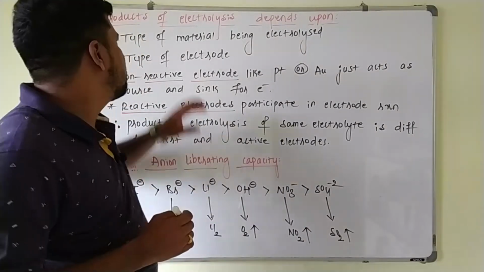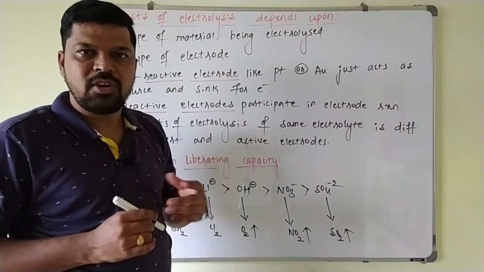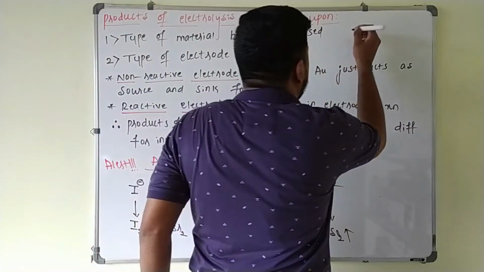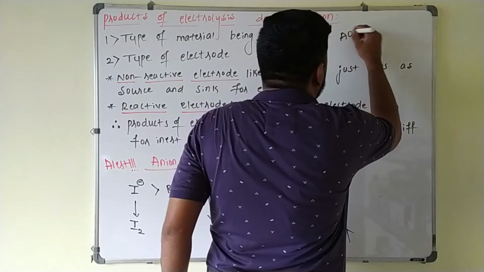So the next point is products of electrolysis. Already we know that during the electrolysis, oxidation takes place at the anode and reduction takes place at the cathode.